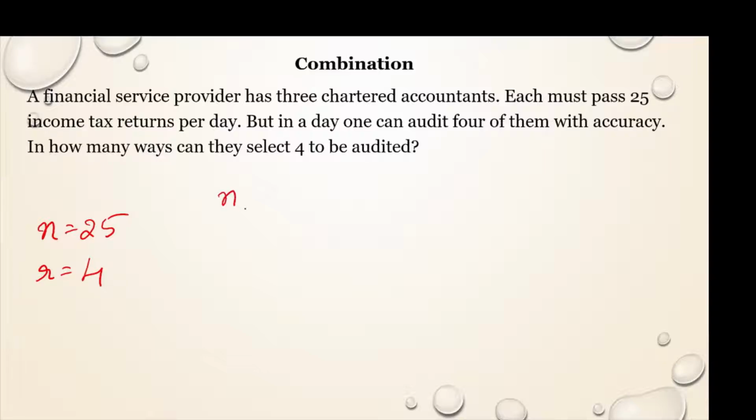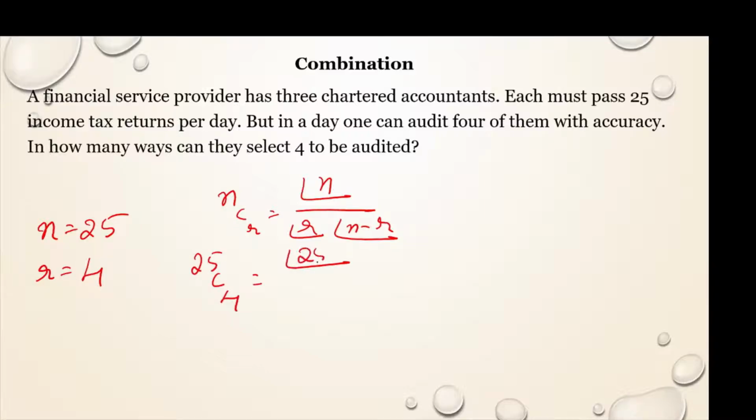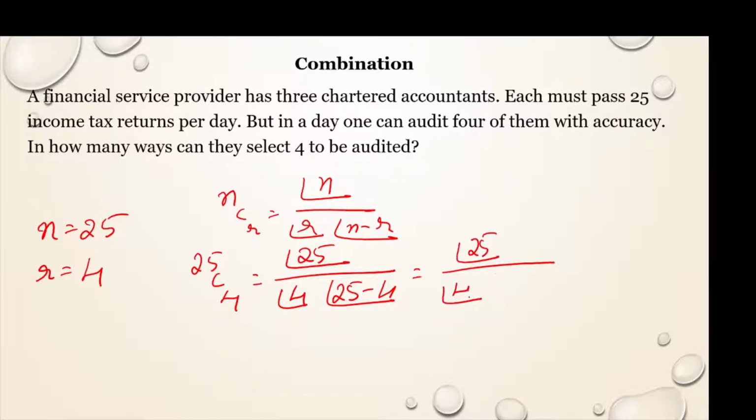So we say nCr, that is factorial n divided by factorial r into factorial n minus r. So here it is 25C4. So factorial 25 divided by factorial 4 into factorial 25 minus 4. This becomes factorial 25 divided by factorial 4 into factorial 21.